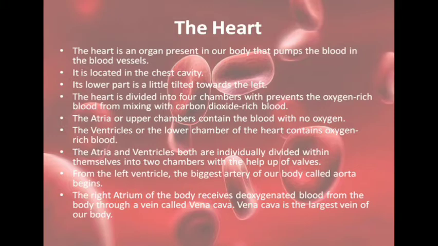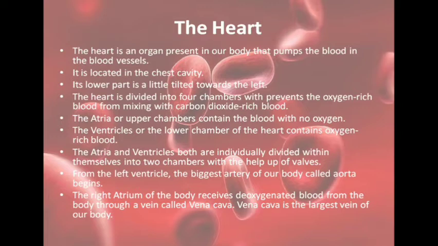The heart is divided into 4 chambers, and this helps in preventing the oxygen rich blood from mixing with the carbon dioxide rich blood. The upper chambers are known as atria and the lower chambers are known as ventricles. The atria and ventricles both are individually divided within themselves into 2 chambers with the help of valves.